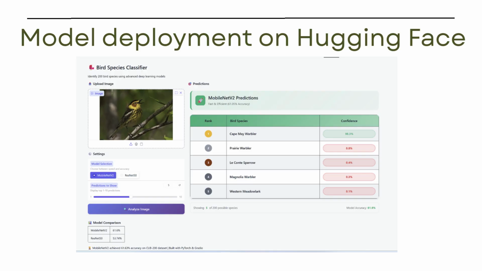So this is one example. I uploaded the picture and it shows me the top five prediction rankings because I set my prediction display to be five.